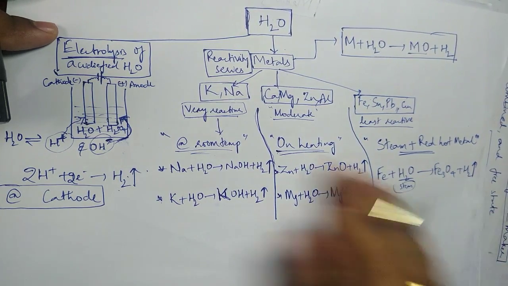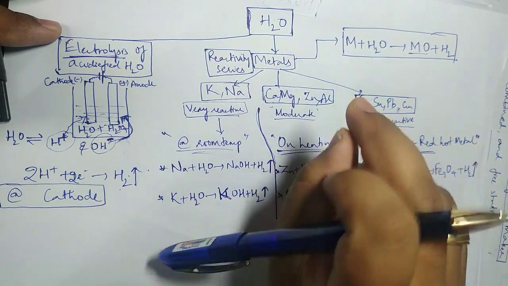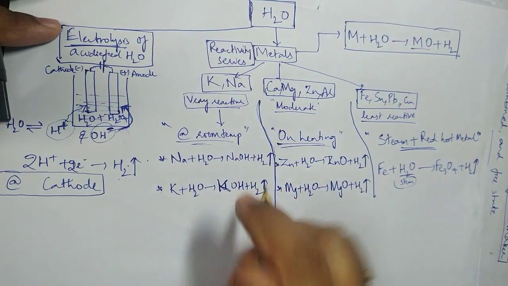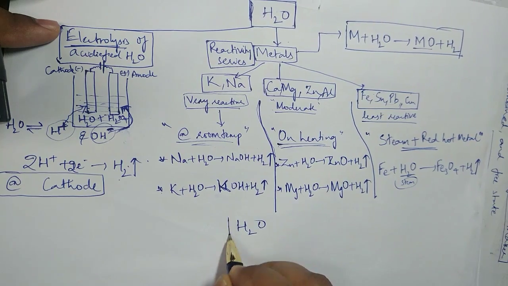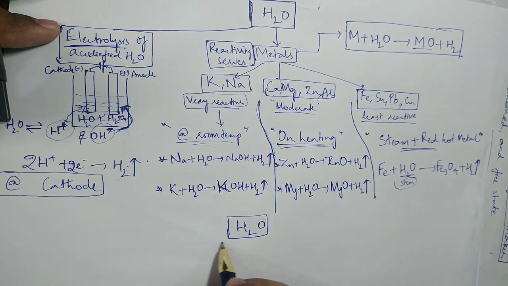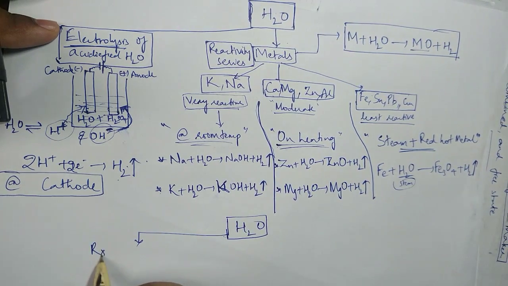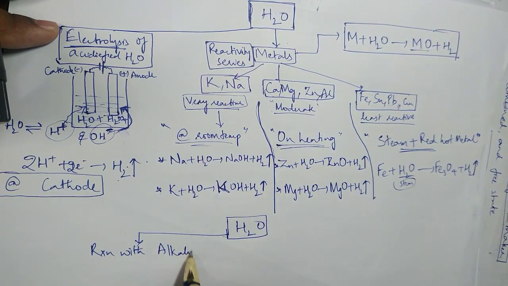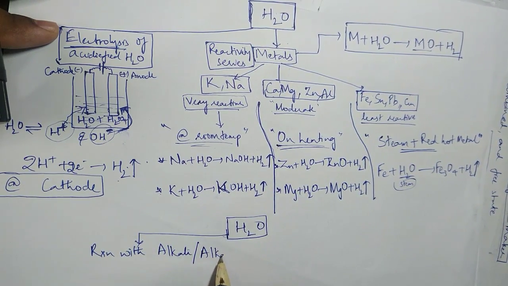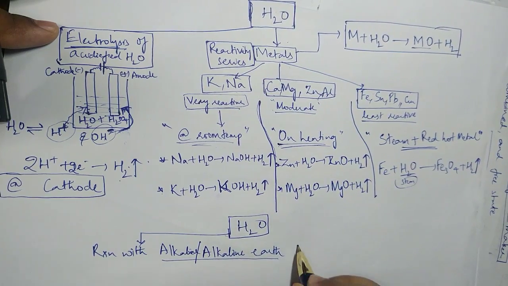So on the whole, the point is this. I have told you here the three reactions with water, and there is another one, since the space is not there: with water there is also another one, that is reaction with alkali and alkaline earth metal hydrides.